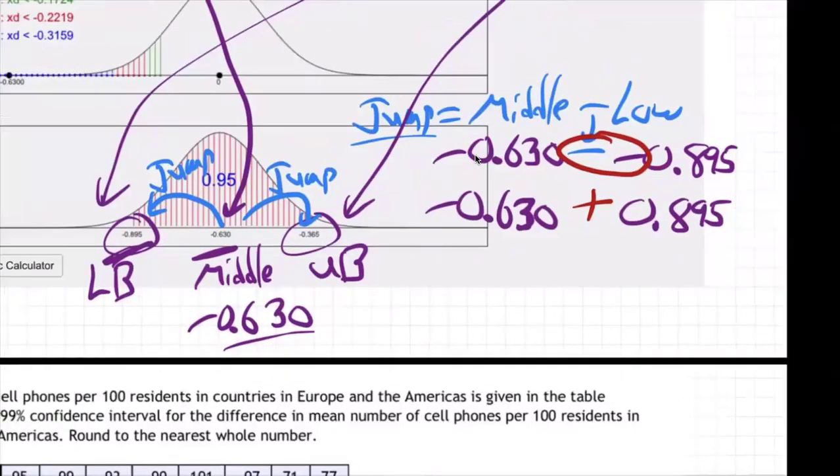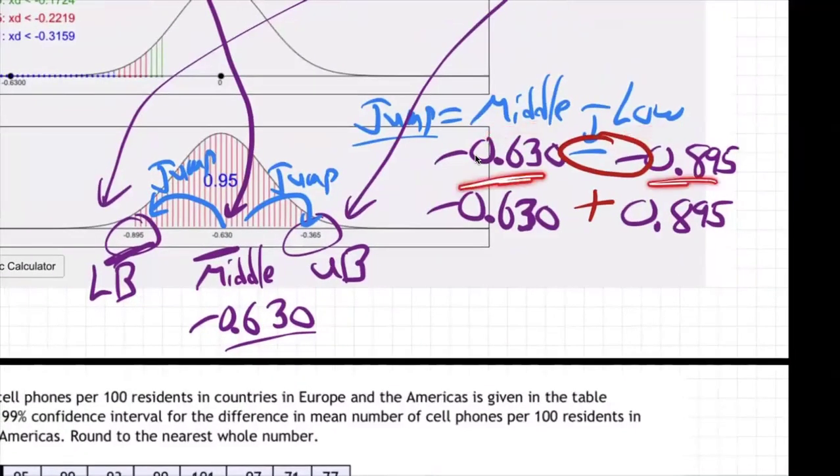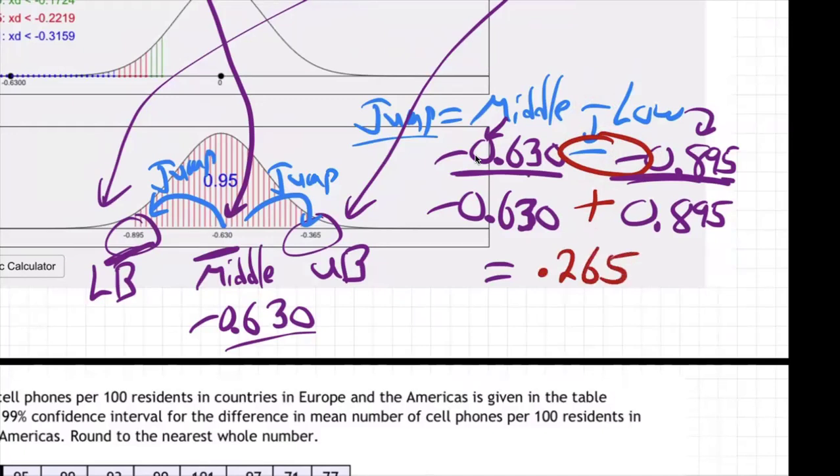So you can take the middle number minus low, but watch out. The middle number is negative, the low number is negative, and then there's an extra minus in between, right? Here's the low number, here's the middle number, and then you've also got that minus sign in between. So double negative becomes positive when you put that into your calculator. It's going to equal what? 0.265 positive. 0.265. That is the jump.